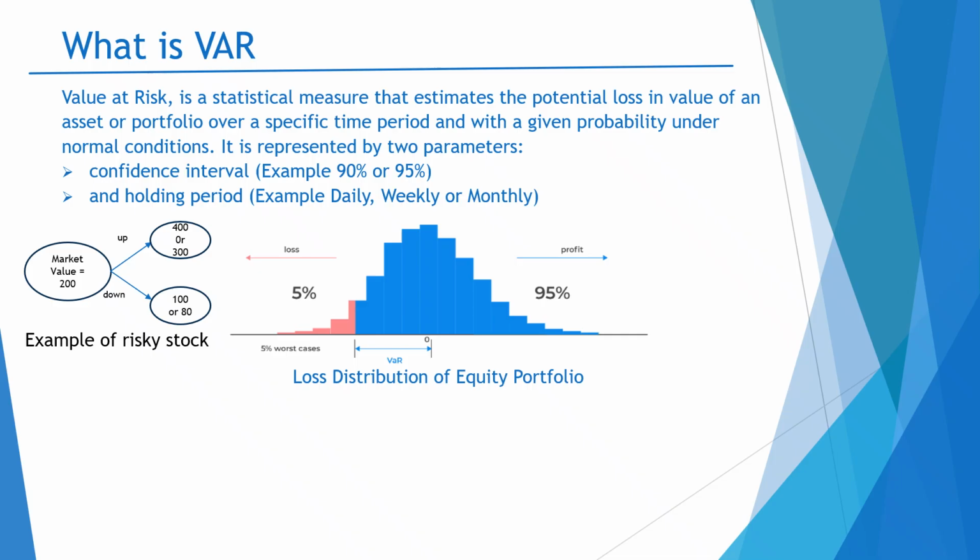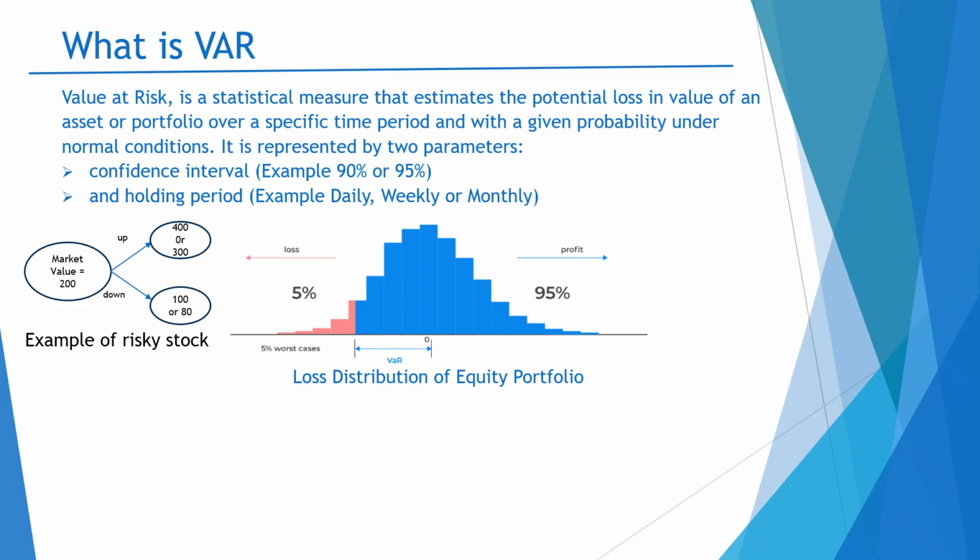The second important point to note is why we are calculating the VAR. If the bank is able to estimate the probability of losses in the future, the bank can better pre-plan and better allocate the capital.